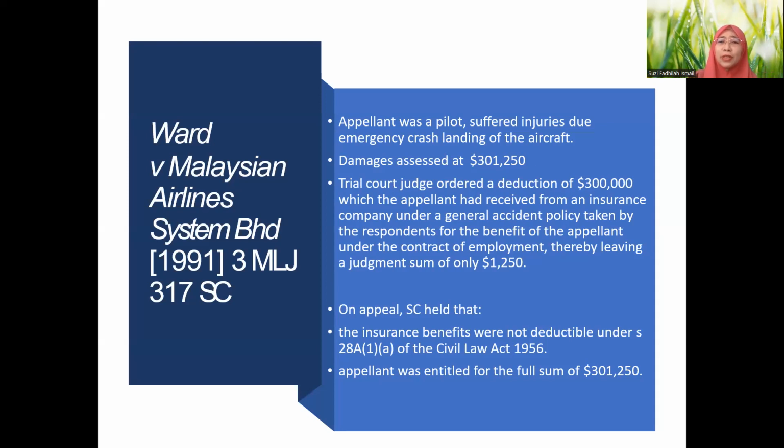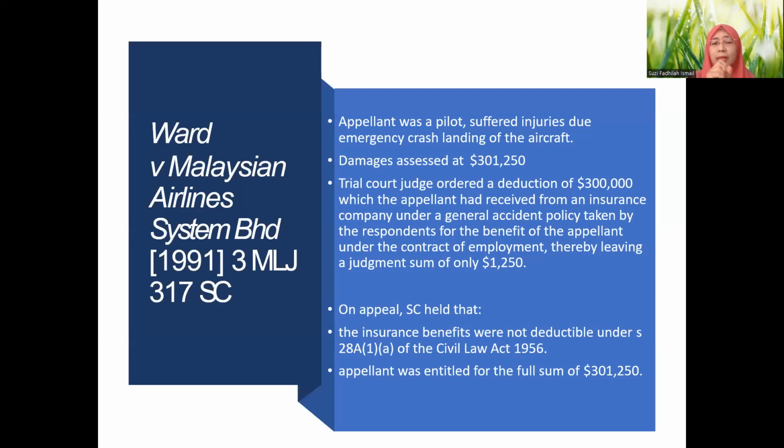So the court deducts it, so that the appellant won't receive twice the compensation. That's what the trial court said. But on appeal, the Supreme Court said no, the insurance benefit won't be deductible. This is something different, a different compensation altogether. So of course, in this case, the appellant was entitled to the full sum of 201,250.